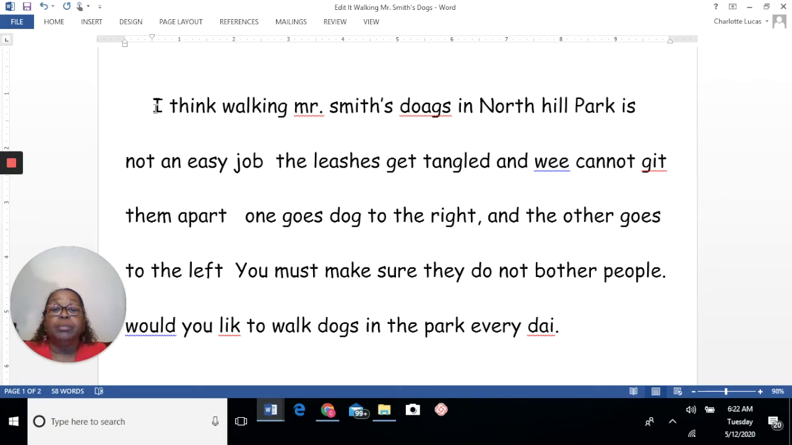I think walking Mr. Smith's dogs in North Hill Park is not an easy job. The leashes get tangled and we cannot get them apart. One goes dog to the right and the other goes to the left. You must make sure they do not bother people. Oh, that's one big run-on sentence. I'm telling you, it just goes on and on and on and on. Would you like to walk dogs in the park every day?